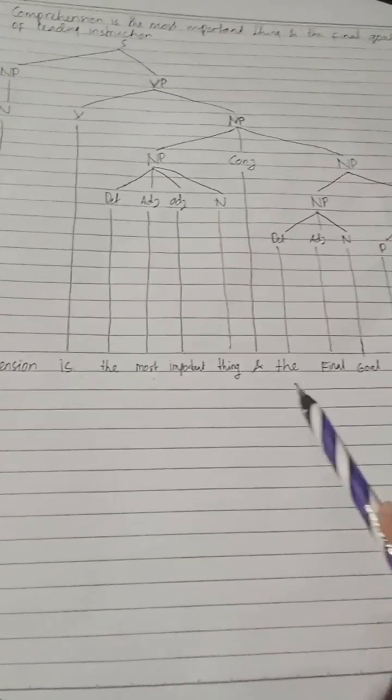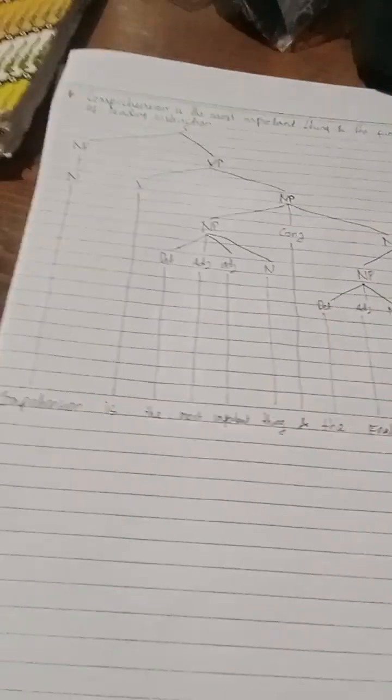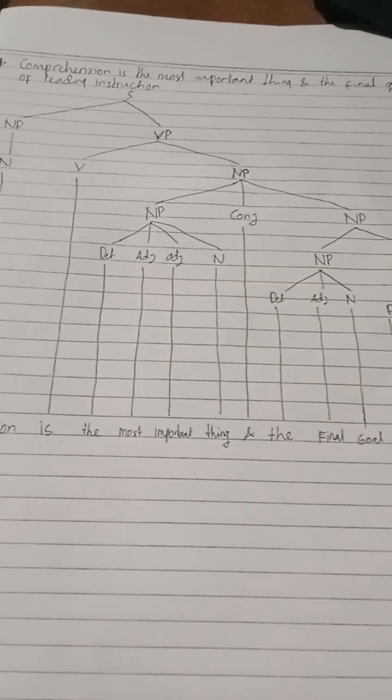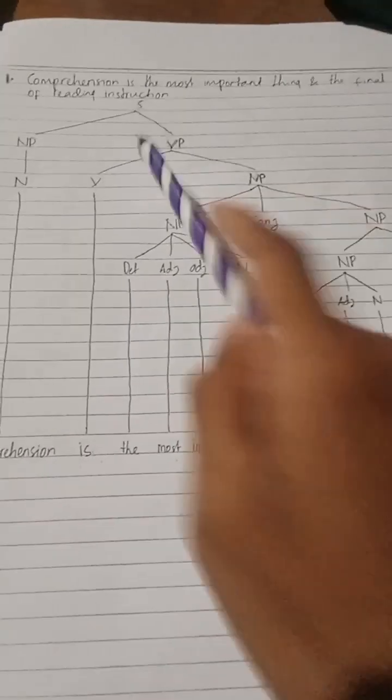And the verb phrase is: is the most important thing and the final goal of reading instruction. All of this is the verb phrase, but it can be divided again to know each detail, to know the lexical category of this sentence, besides its phrasal category.